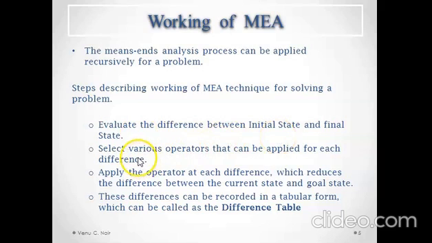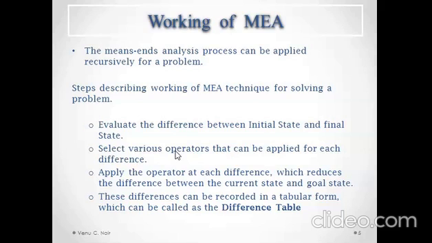Then we should select various operators that can be applied for each difference. So for every difference there should be an operator, then only we can remove that difference. When we remove the difference only we can approach the goal state.